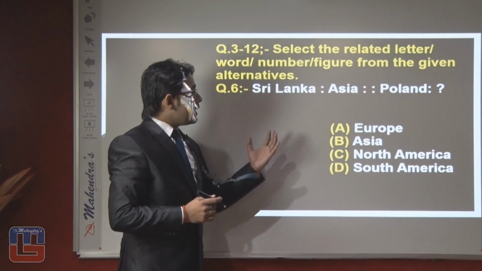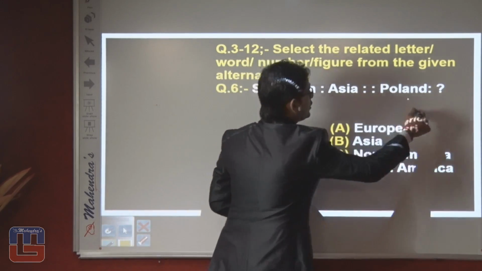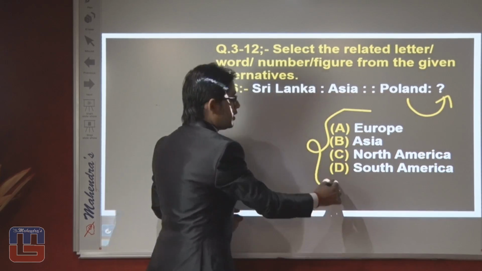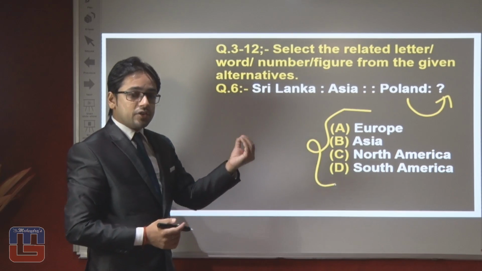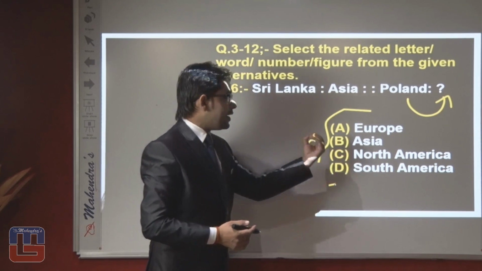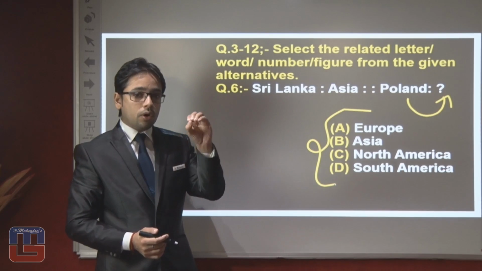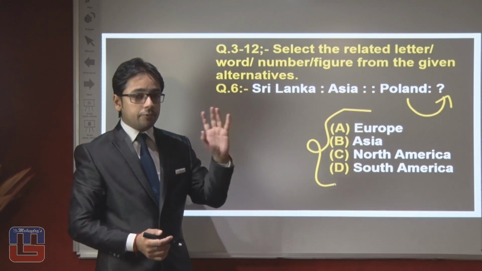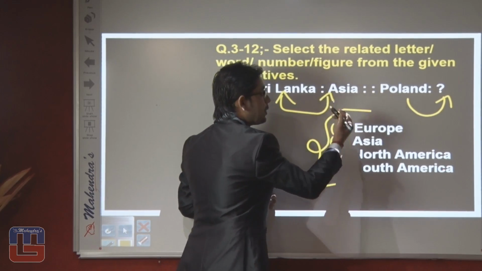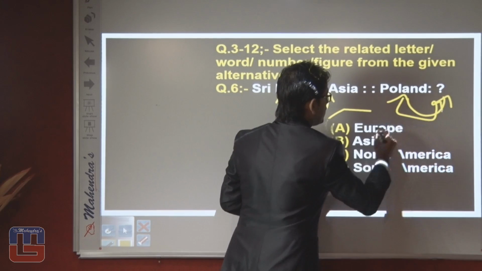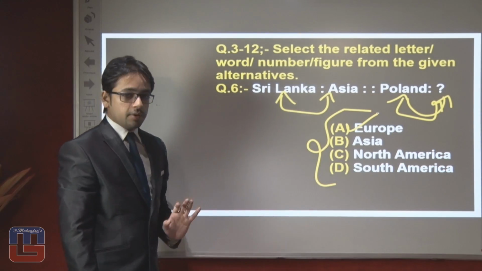This question: Sri Lanka, Asia, Poland. What is the relation of Poland, out of these 4 alternatives? We can say that Sri Lanka is an Asian country, the same as Poland is a European country. We need geographical knowledge about all of these countries and their locations. Sri Lanka is an Asian country, the same as Poland is a European country, which is written in option number 1. So the right answer of this question should be option number 1.